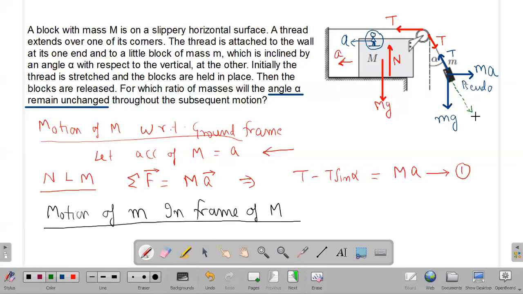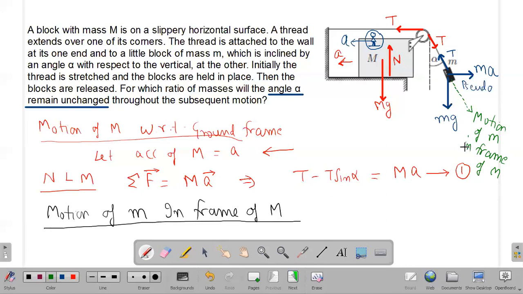This is the motion of small m in frame of capital M, because the angle alpha does not change. So if I choose capital M as our frame of reference, small m has to move in the direction of the string, otherwise the angle alpha will change.